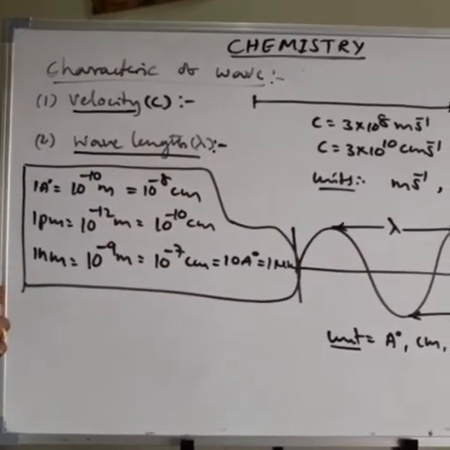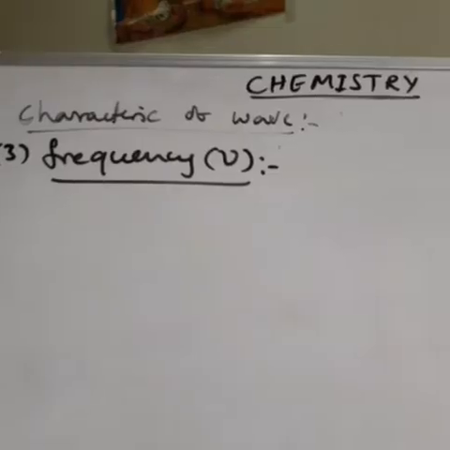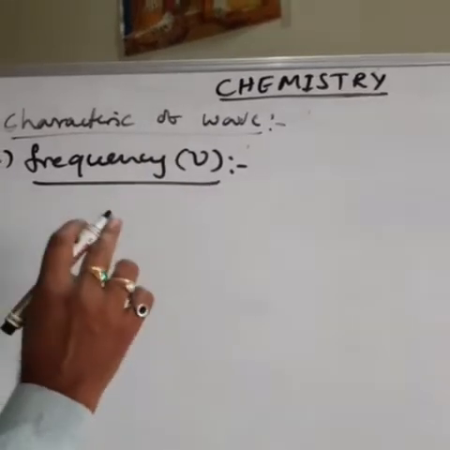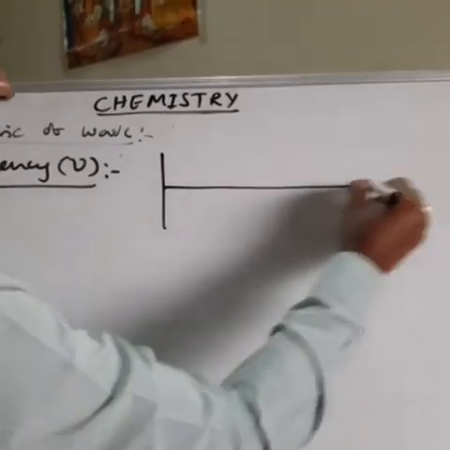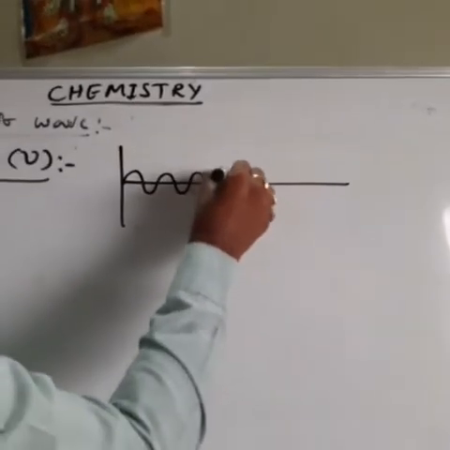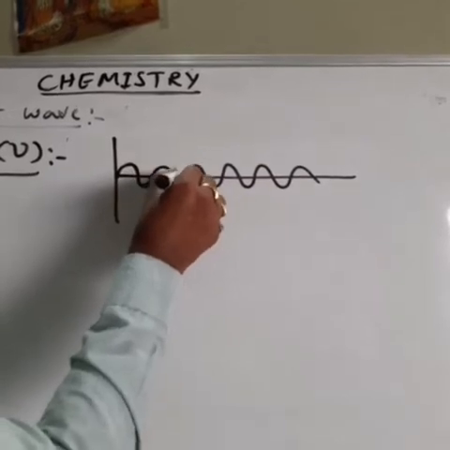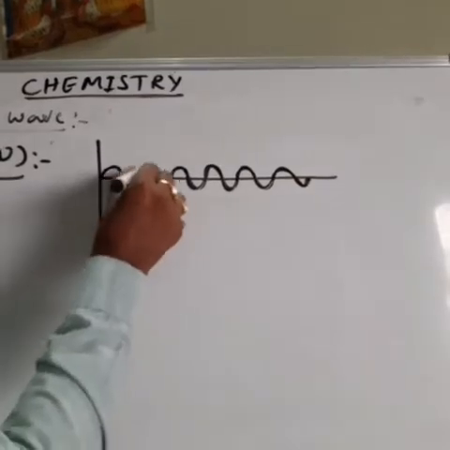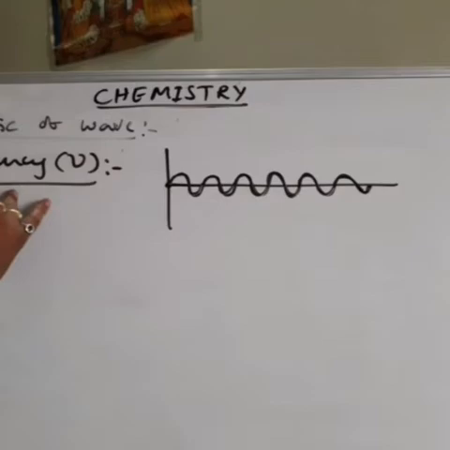Then the next, third one, is frequency. The number of waves passing through a point per unit time is called frequency. For example, this is the origin. This is the number of waves passing through the point per 1 second. How many waves pass through the point? This is one wave, 2, 3, 4, 5, 6. Like that, the number of waves passing through this point per 1 second, or per unit time, is called frequency.